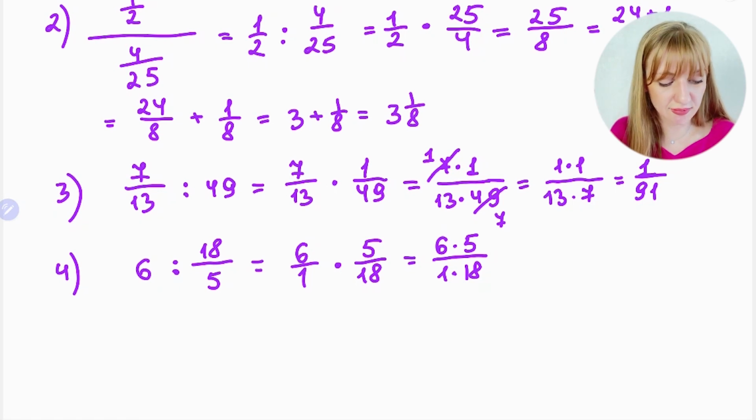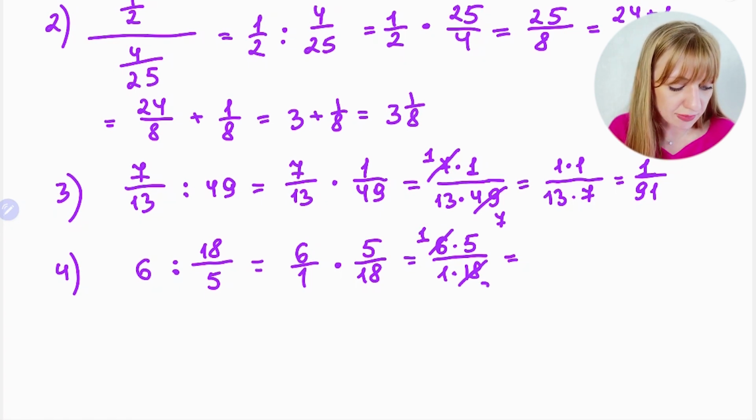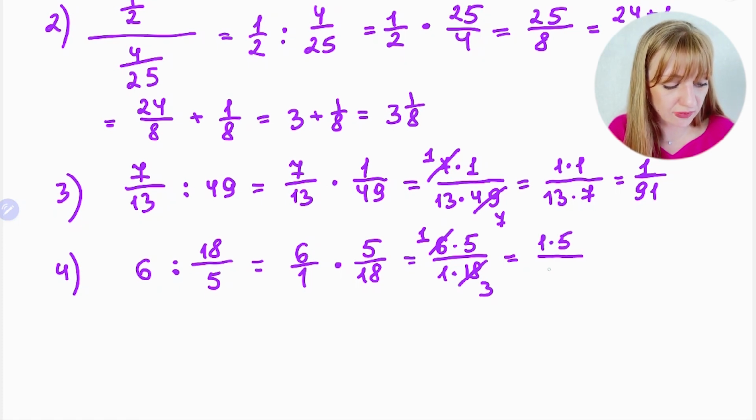Now you see that before multiplication, we can simplify. 6 and 18 both have the common factor 6. 6 divided by 6 is 1, and 18 divided by 6 is 3. It means on the top you have 1 times 5, and on the bottom 1 times 3. And you see then just 5 over 3.